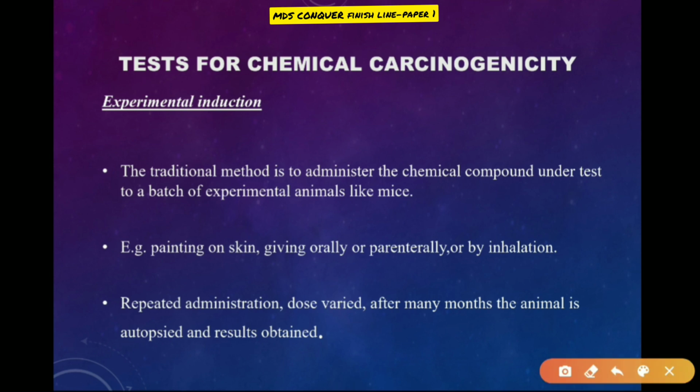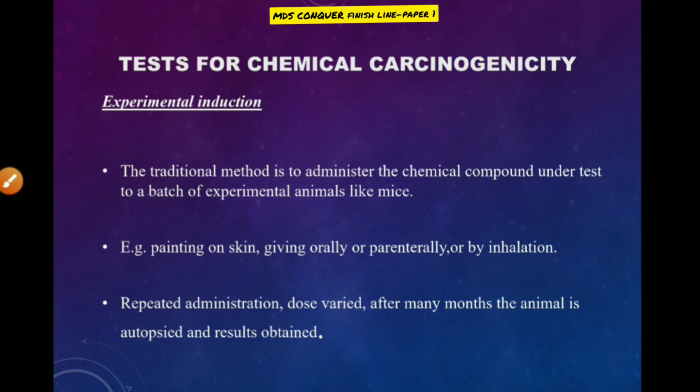There are a few important tests for chemical carcinogenicity. The traditional method is to administer the chemical compound under test to batch A of experimental animals like mice, for example by painting on the skin, giving it orally or parenterally, or by inhalation. With repeated administration and varied doses, after many months the animal is autopsied and the results are obtained.